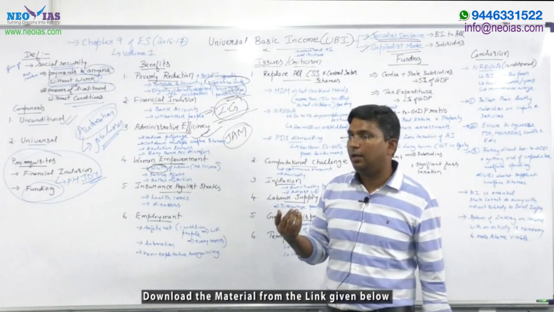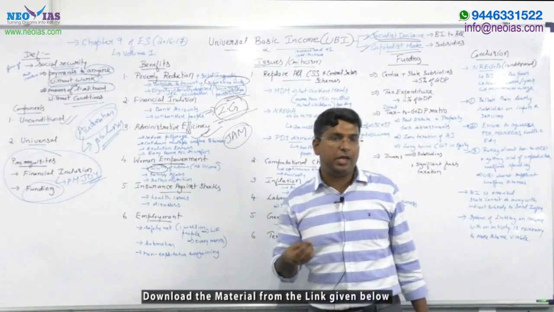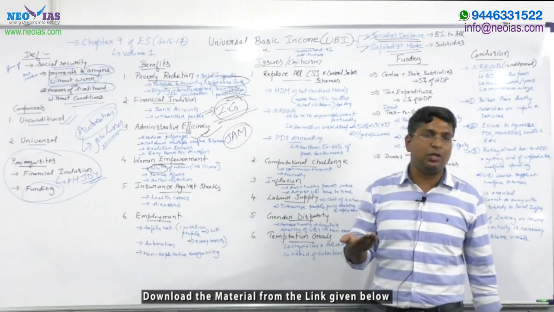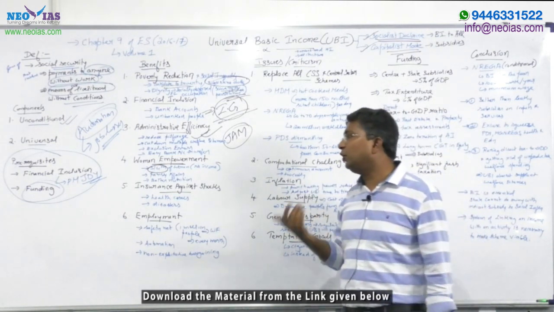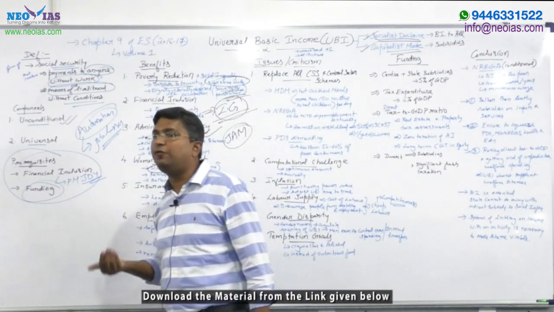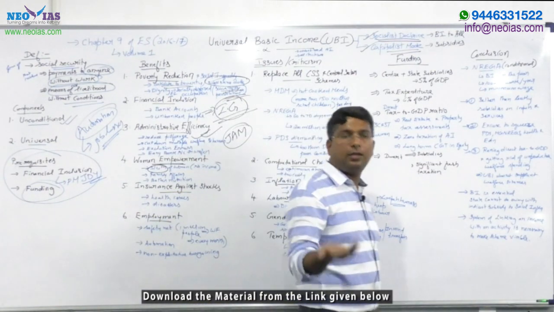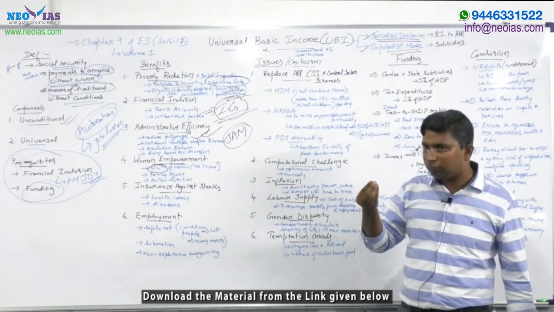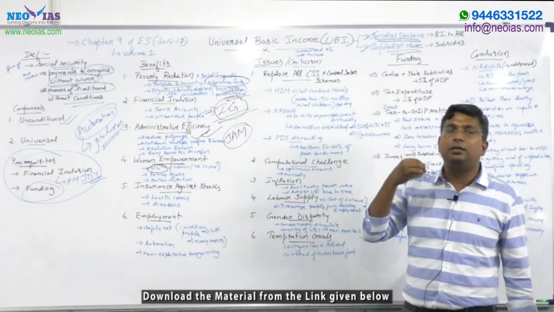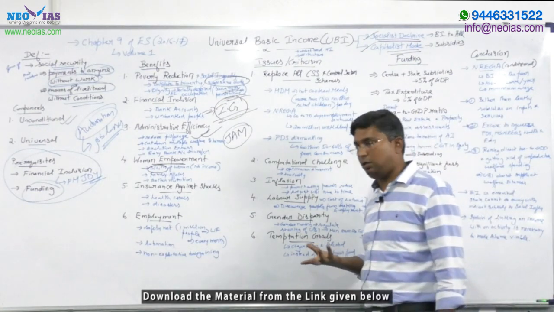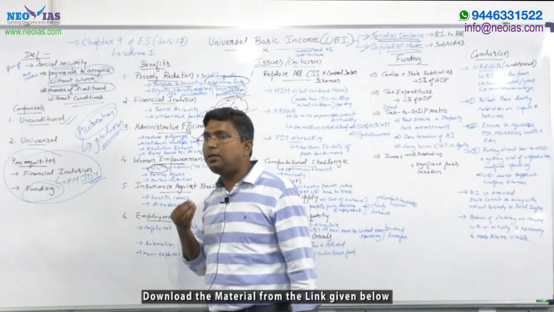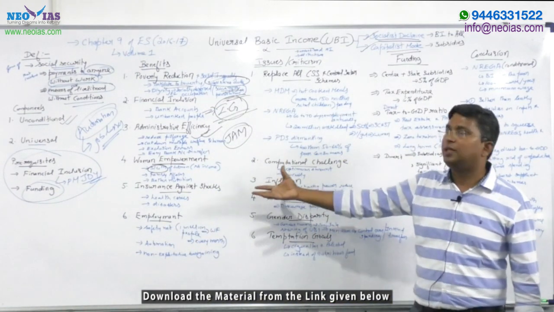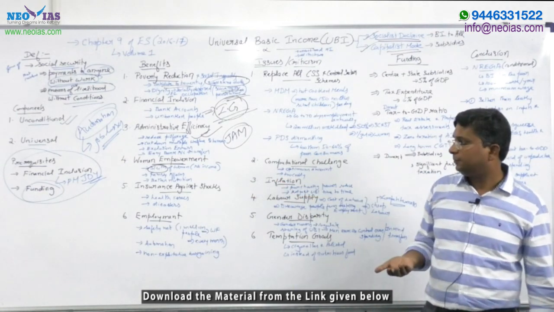Not only that, when women have money, it will not only benefit the woman, it will benefit the children also, because she can provide nutritious food, which means she can manage better nutrition for herself as well as her children. So in that way, by providing these poor women who don't have any income at all with a minimum income, it can result in some form of empowerment to these weaker sections. So you can mention that point.